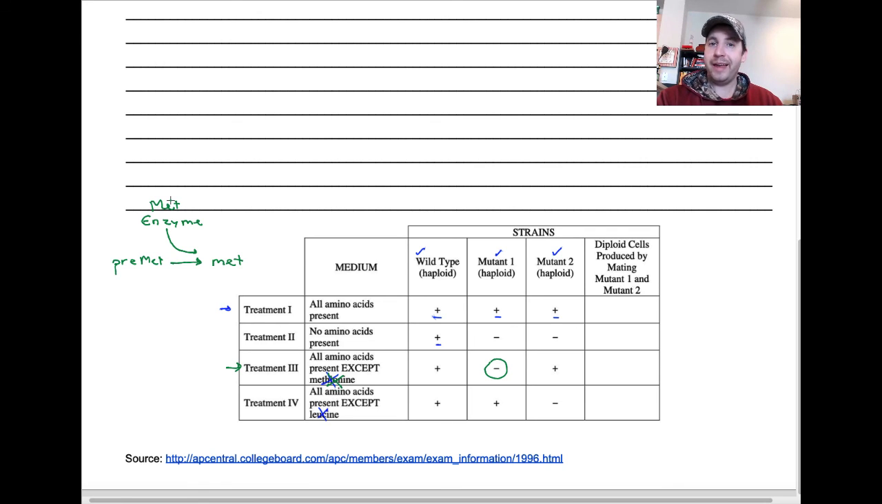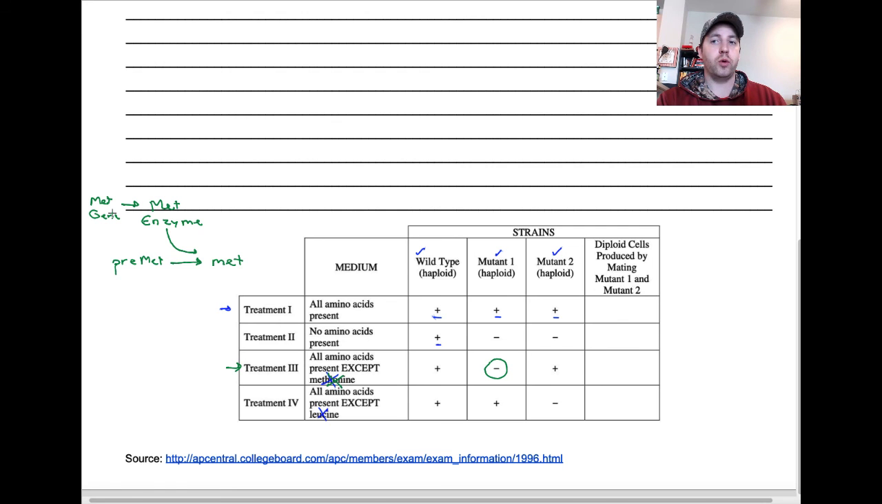All right, that enzyme is coded for by a gene. So in order to get this, we need a MET gene to be expressed to make our methionine enzyme, and that enzyme will help convert that pre-methionine to a fully functional methionine amino acid.